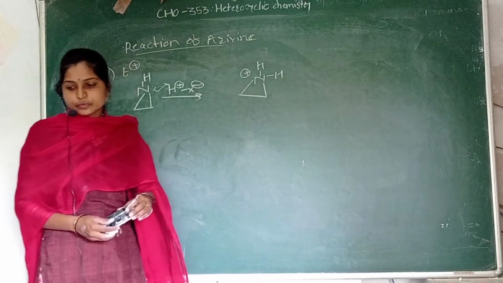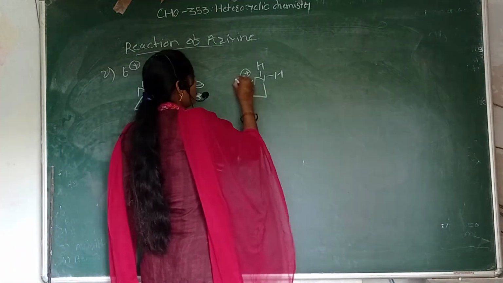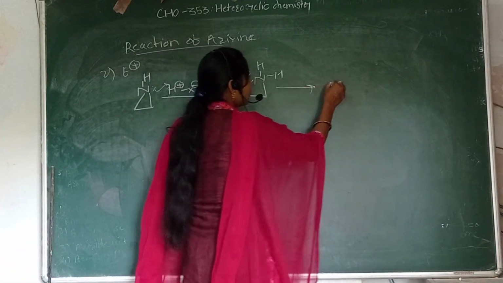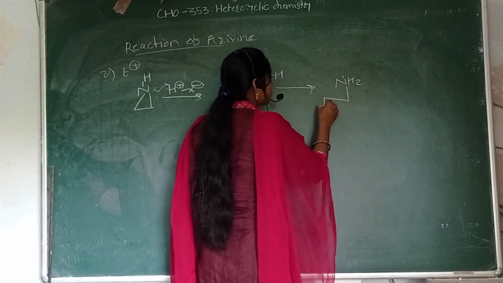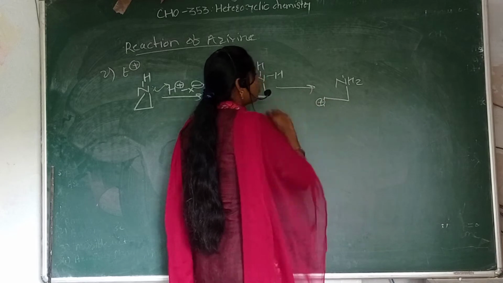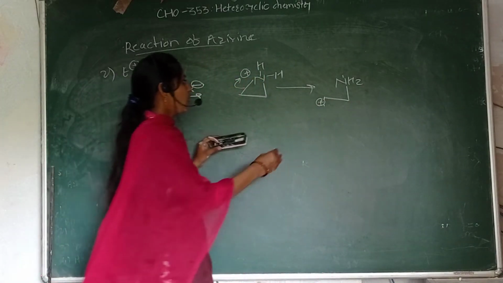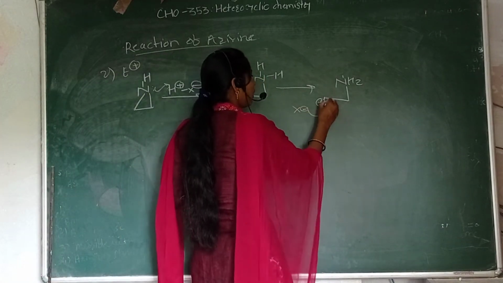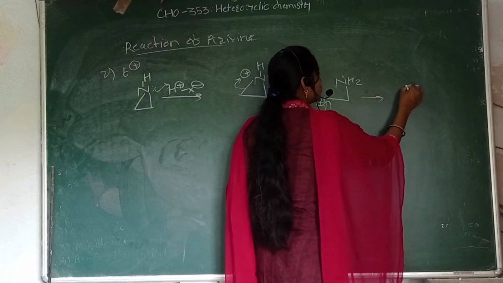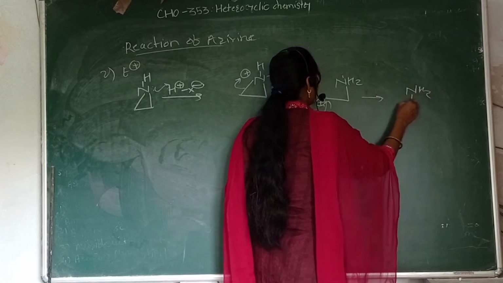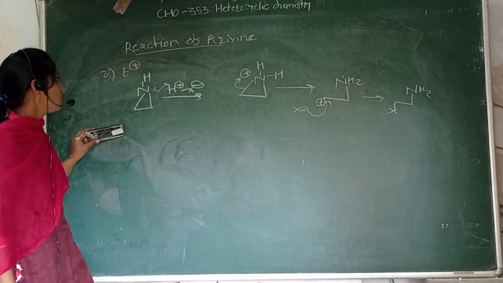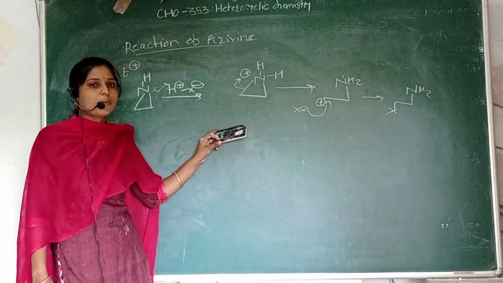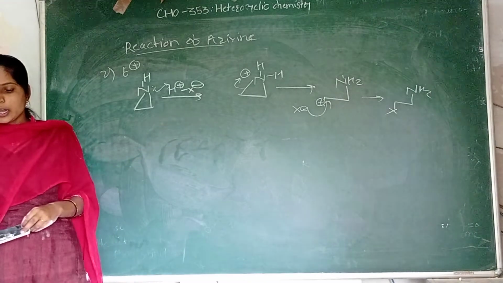Then the ring is opening, and NH2 will be attacked, and here there is formation of the carbocation, and then X minus can attack this side, forming your final product. This is your electrophilic substitution ring opening reaction of an aziridine compound using the alkyl halide.